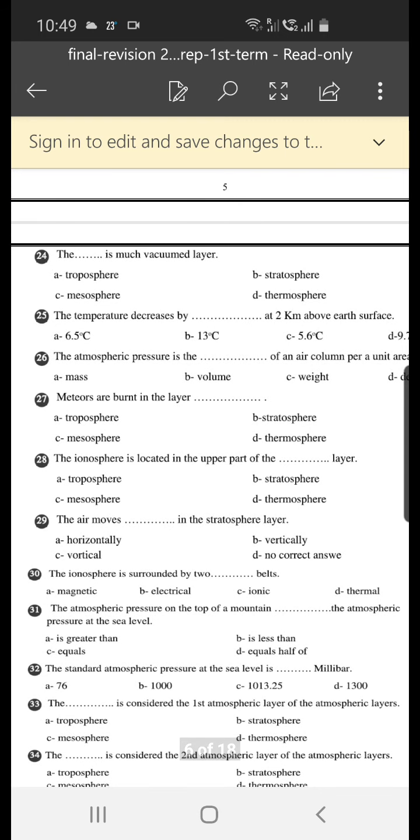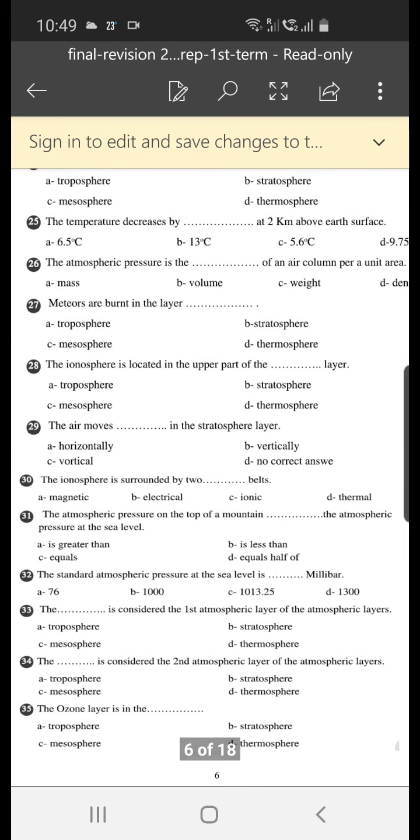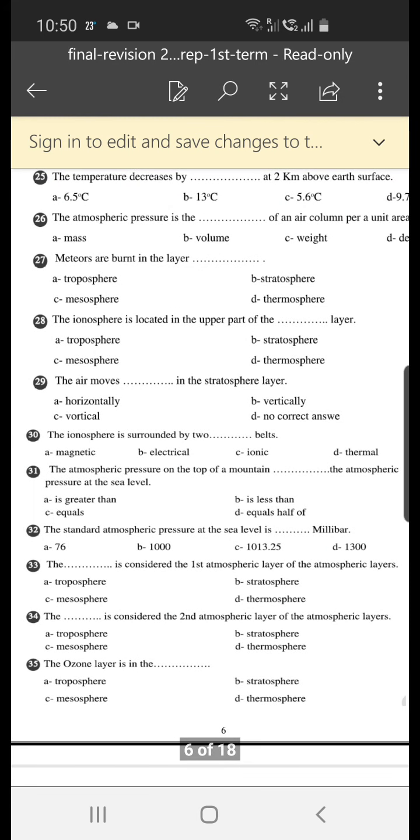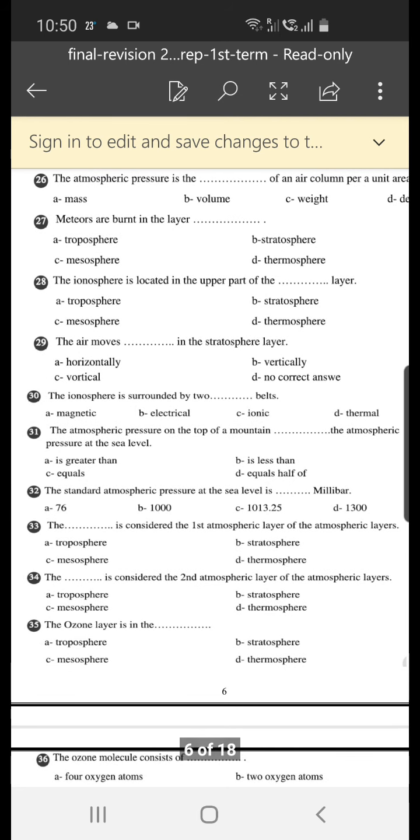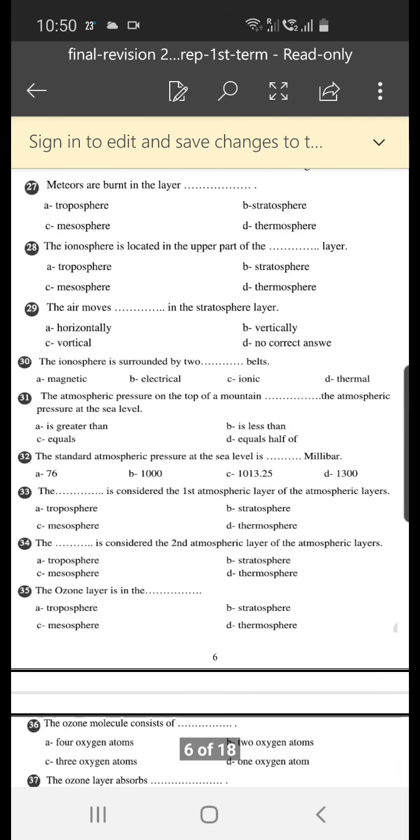The highly vacuumed layer is, of course, the mesosphere. Temperature decreases at 2 kilometers above the Earth's surface by, of course, 13, because for every 1 kilometer the temperature decreases 6.5, so 2 kilometers decreases 13 Celsius degrees. The atmospheric pressure is the weight of an air column per unit area. Of course, it is the weight of the air column. Meteors are burned in what layer? Of course, in the mesosphere layer.